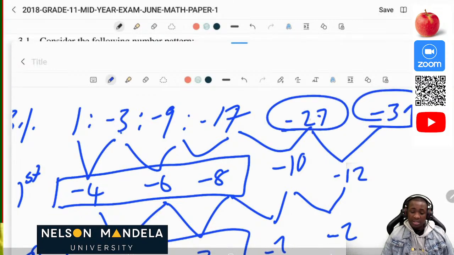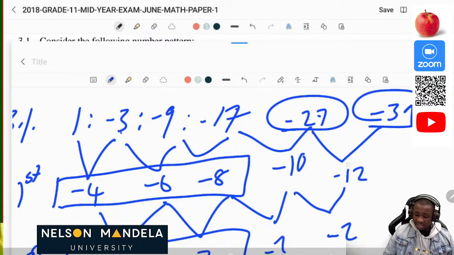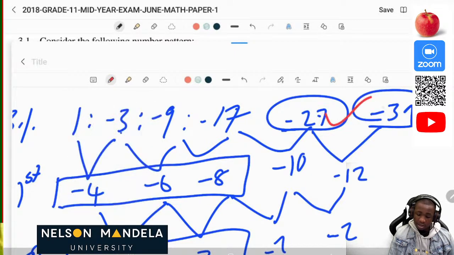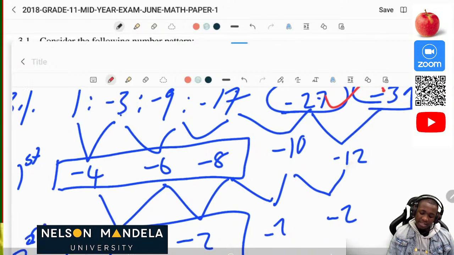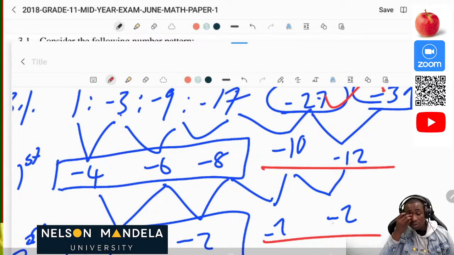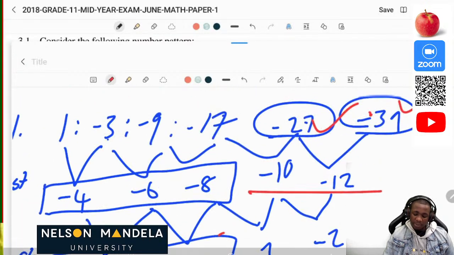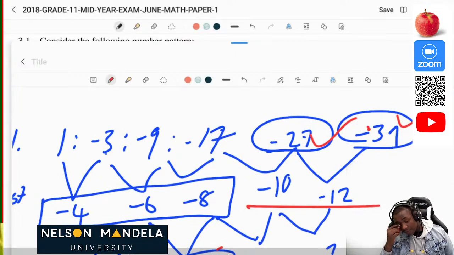You use your calculator. So the two values which we need here are negative 27 as well as negative 39. How did you find them? We started by analyzing whether this is a quadratic or an arithmetic sequence. We figured that it's a quadratic sequence since it has a constant second difference. Having that at the back of our mind, we use that constant second difference so that we can get the following two terms.